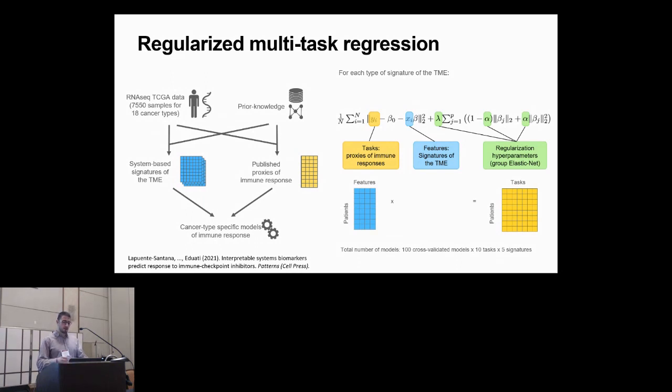We assess the stability of the models using bootstrap. But then maybe the novelty here was we want to learn all the tasks, the proxies, at the same time, and thus we use a group elastic net penalty for that. So we selected features that are relevant for all the tasks.